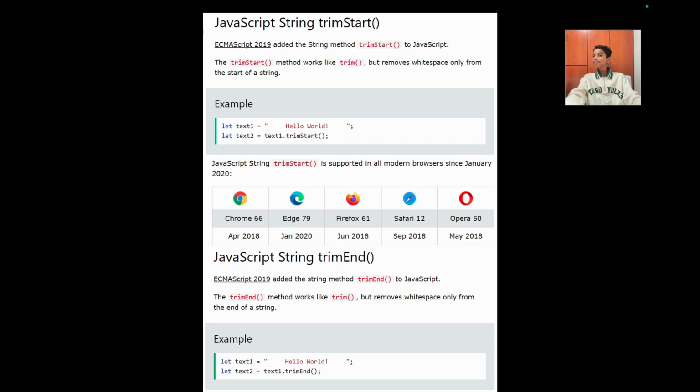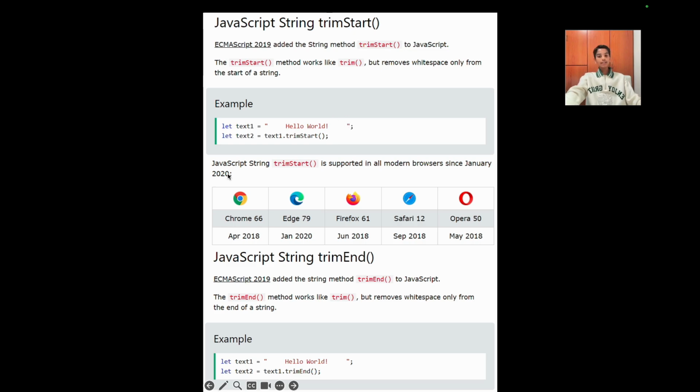JavaScript string trimStart. The trimStart method works like trim but removes white spaces only from the start of a string. So as you can see over here, we have another example where we have variables from before. But we have a small change over here. Instead of using trim, we use trimStart, where we only trim the start of the string. So then this will result in hello world, and then there will still be spaces over here.